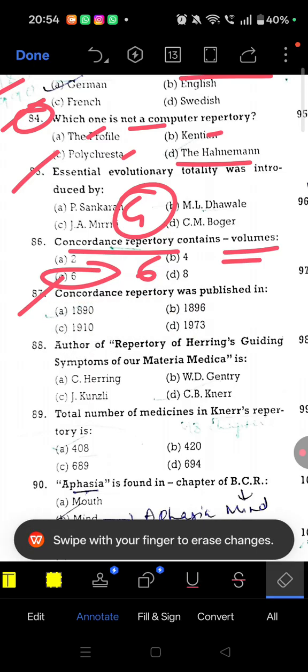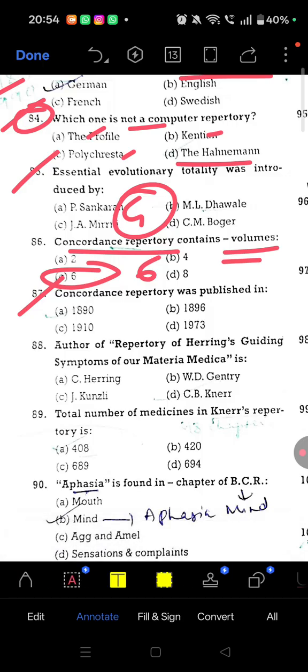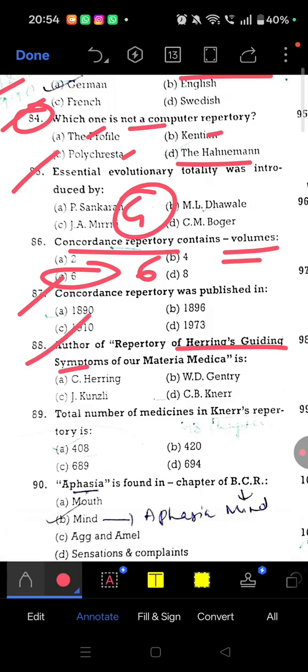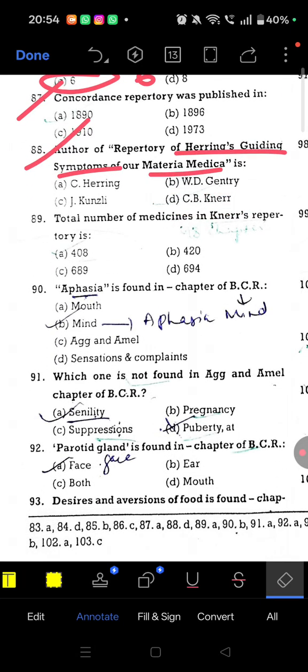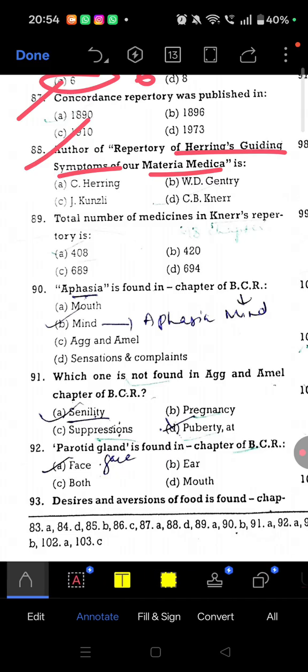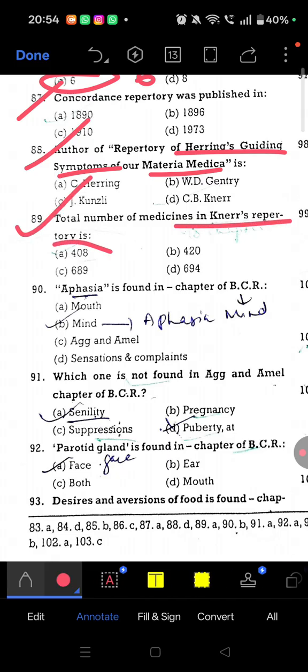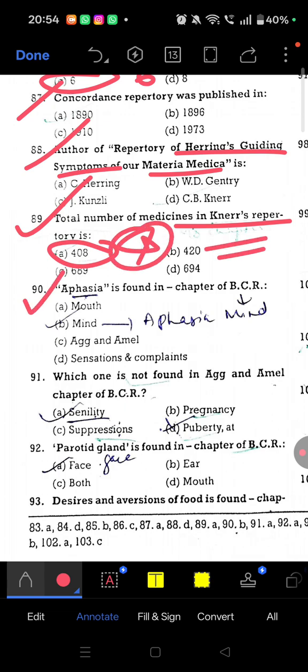Gentry concordance repertory. Question 88. Author of repertory of Herring guiding symptom of our materia medica is... So Herring guiding symptom author C.B. Nur. Question 89. Total number of medicine in Nur repertory. So total number of medicine in Nur repertory is 408. So this also is important. Okay, and 48 chapters are there.